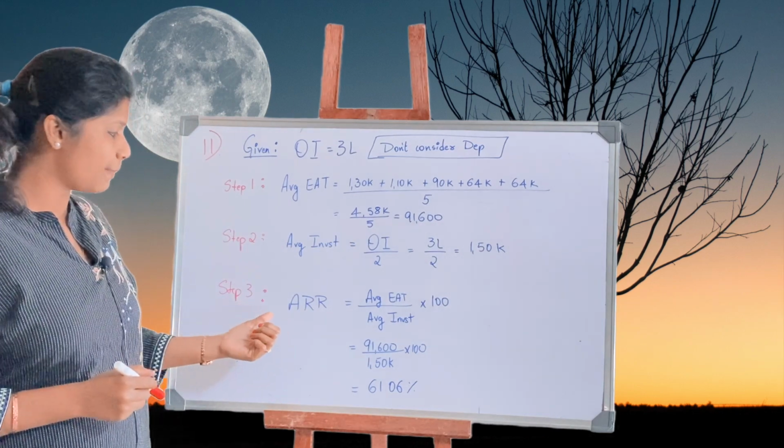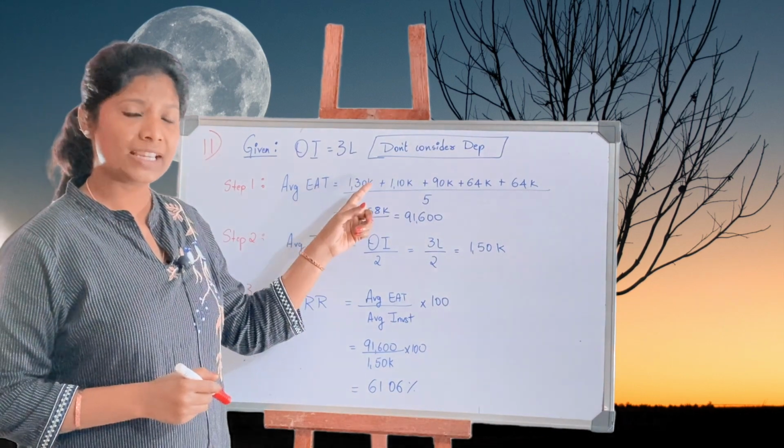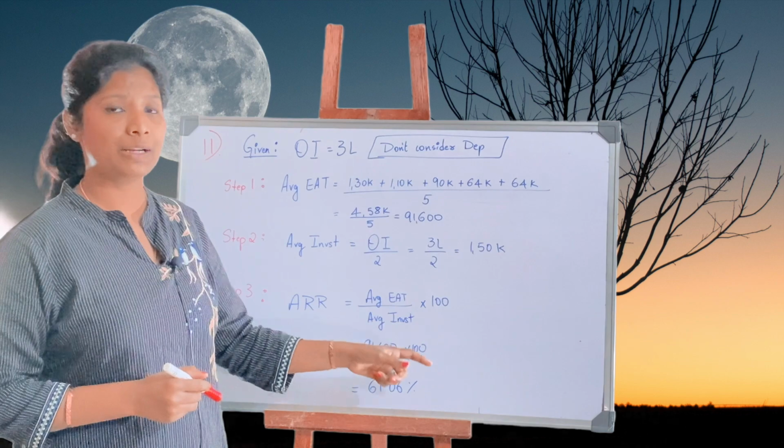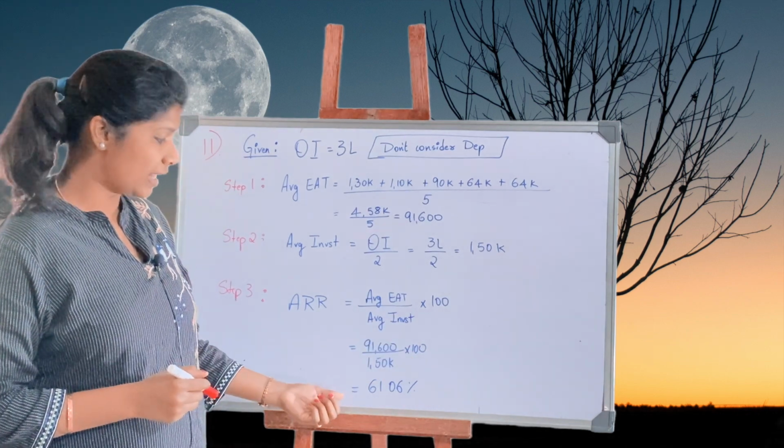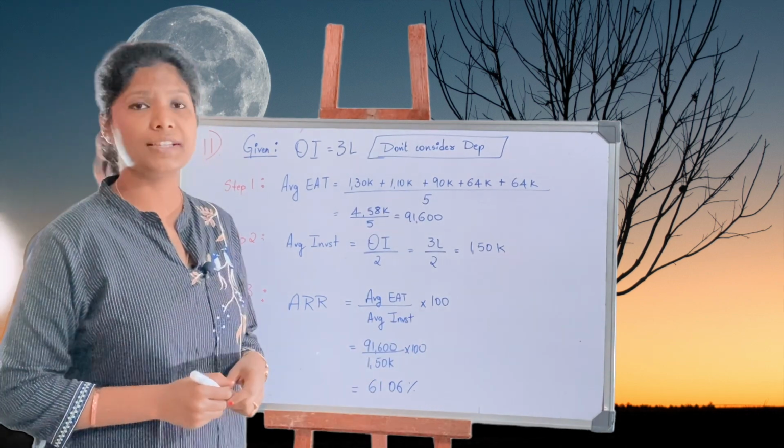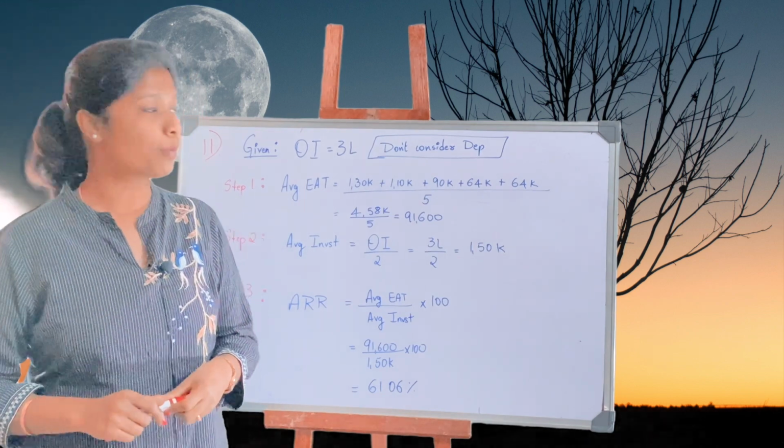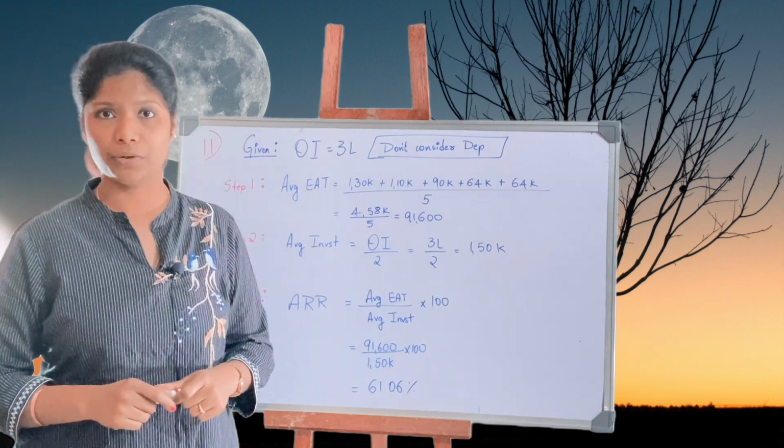Next up, step 3, ARR. Average EAT divided by average investment multiplied by 100. So the answer is 61.06%. Hope question number 11 is clear to all of you.